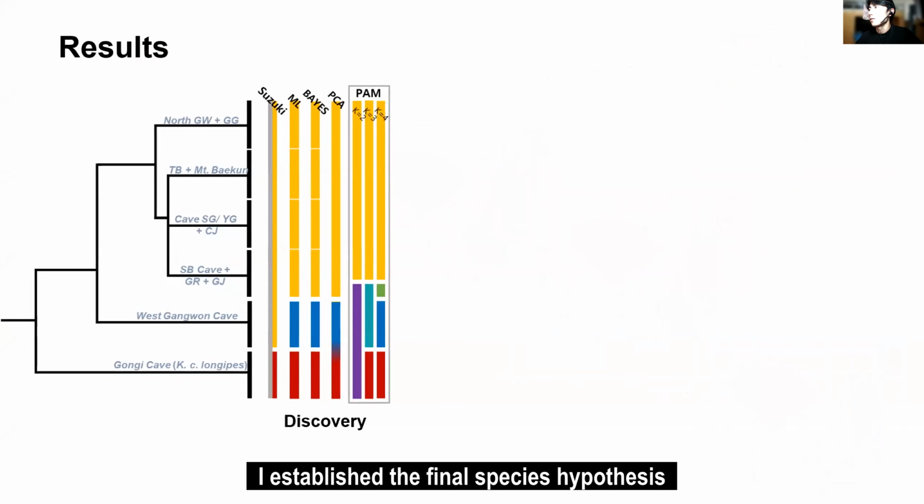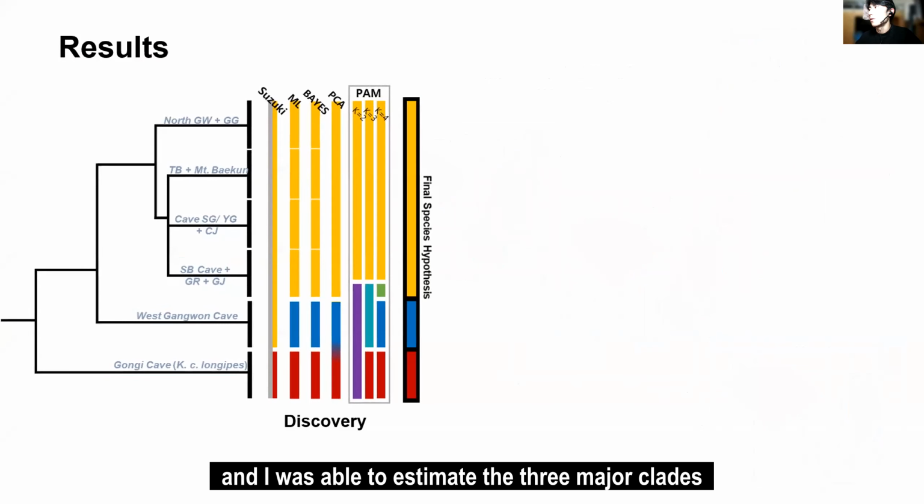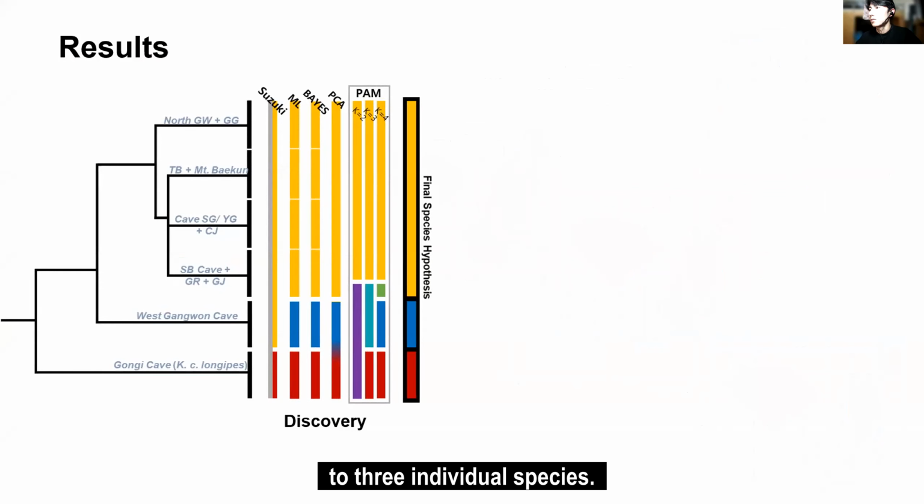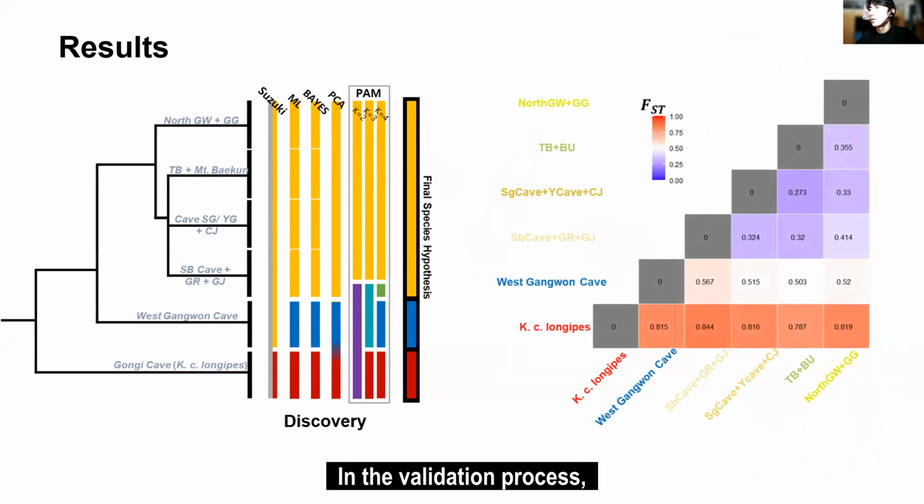I established the final species hypothesis, and I was able to estimate the 3 major clades as 3 individual species. In the validation process, first of all, pairwise FST was calculated to estimate the degree of genetic differentiation between subclades. As a result, the red clade displayed above 0.75 from all the other clades. The blue clade showed over 0.5, while the 4 yellow groups showed around 0.4 or below among each other.